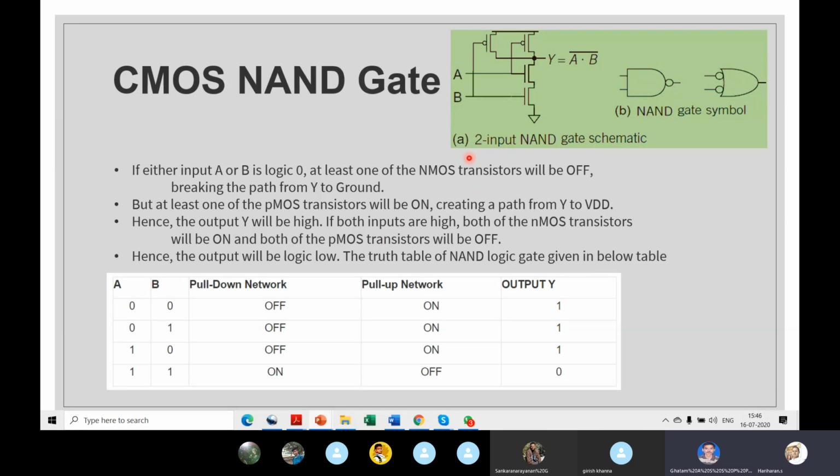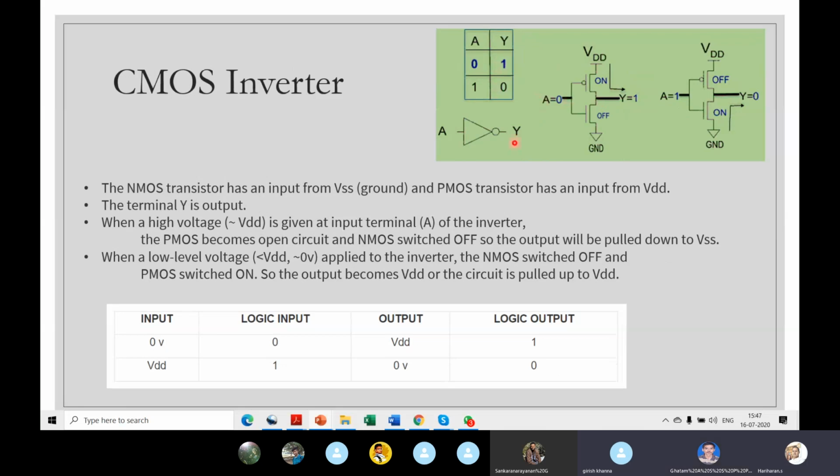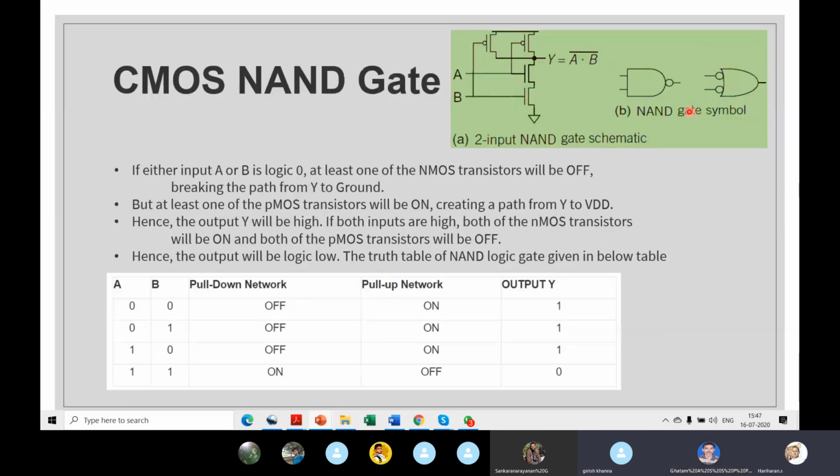Is this clear, or should I repeat? Should I tell what the homework is again? Yes, sir. Okay, I'll repeat. So this is the diagram of a NAND gate. I want you to draw 4 diagrams separately. Like here there are 2 diagrams. If there are 2 entries in the truth table, you have 2 diagrams. Here there are 4 entries. So you draw 4 NAND gates like this, with CMOS transistors, right?